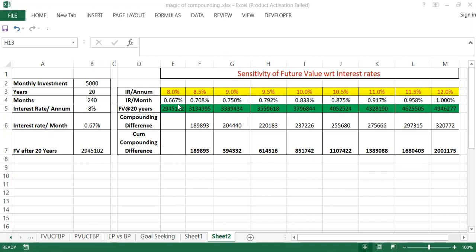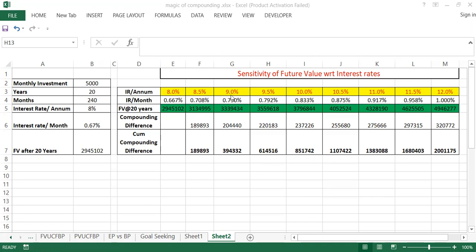Now you can see, the person who invested at 8% will get 29 lakh 45,000 rupees, but the person who invests the same 5,000 rupees for a period of 20 years at 12% will get 49 lakh rupees. See the difference here. Almost 20 lakh rupees is the difference, only because you are investing in a portfolio that gives 12% return rather than 8%. Now in the next row, I explained the difference amount compared to 8% and 8.5%.